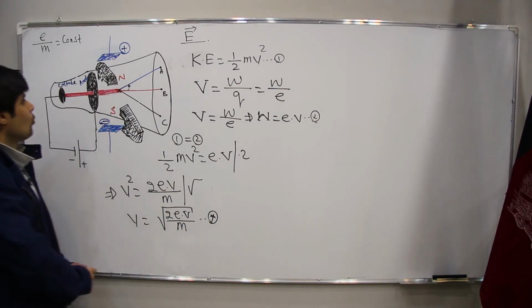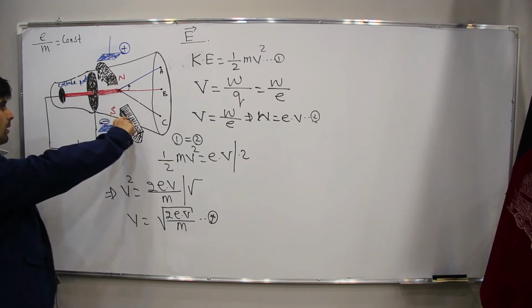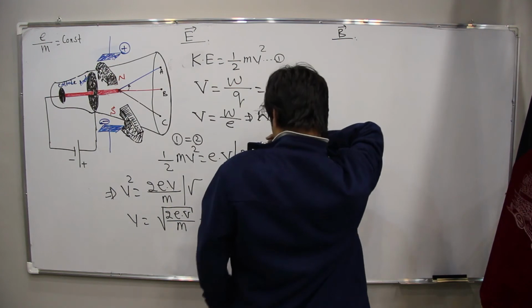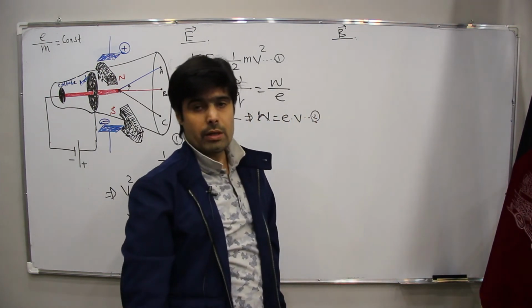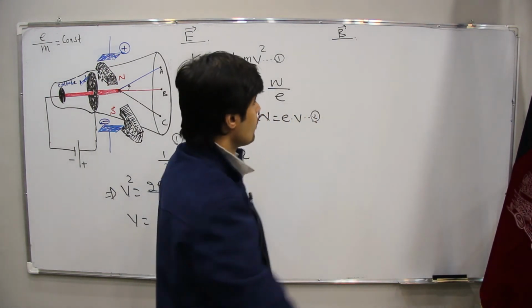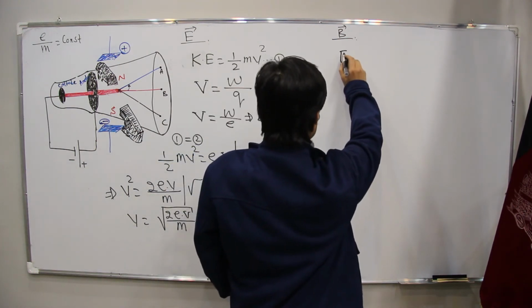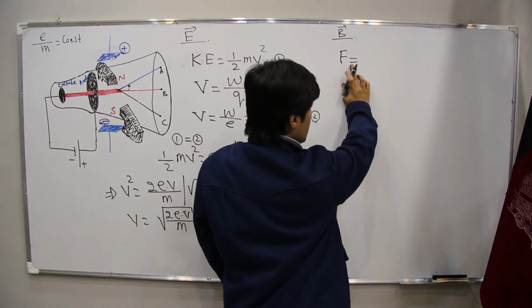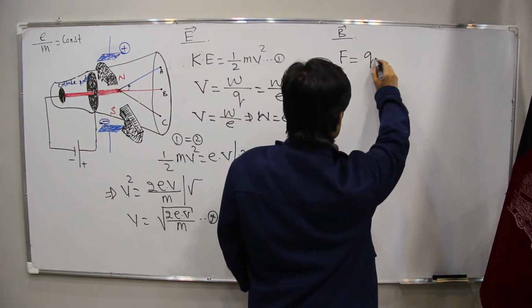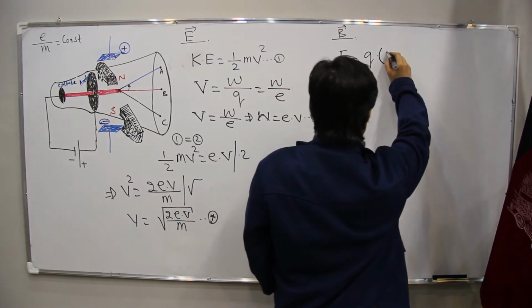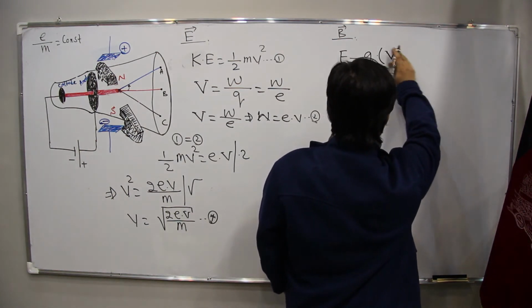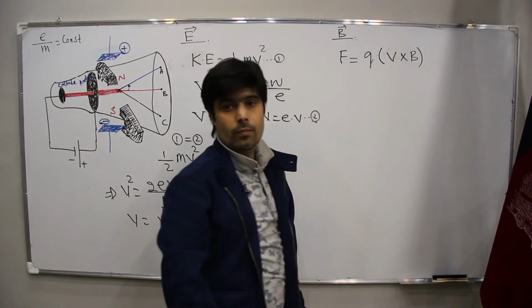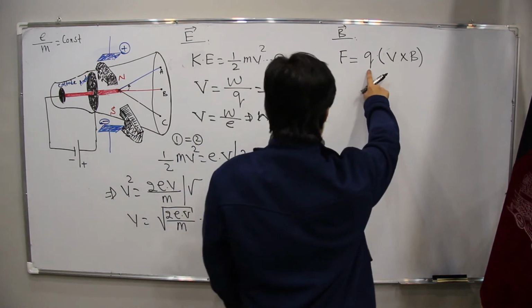Second, whenever we are coming to the magnetic field, by using Lorentz law, force is equal to Q v cross B. Now, what is Q?